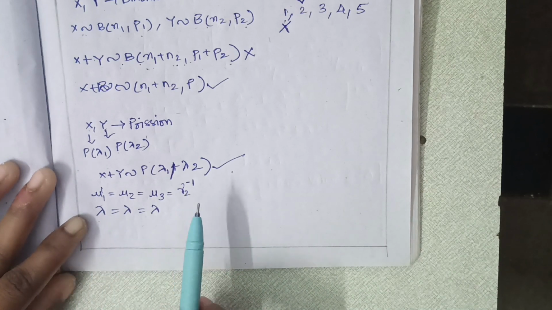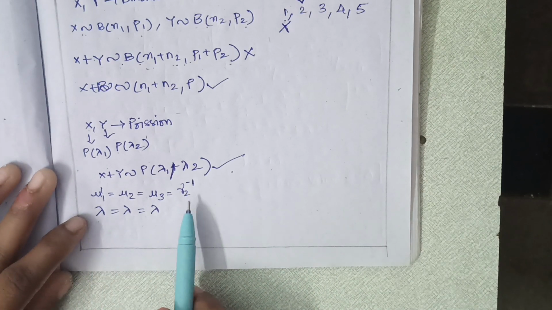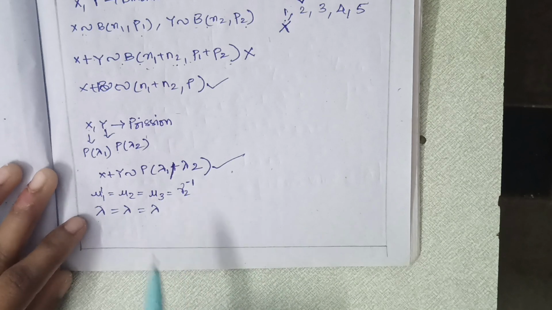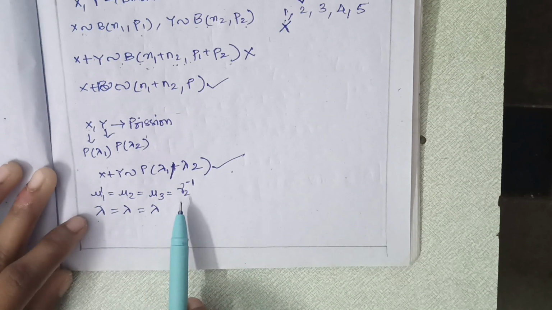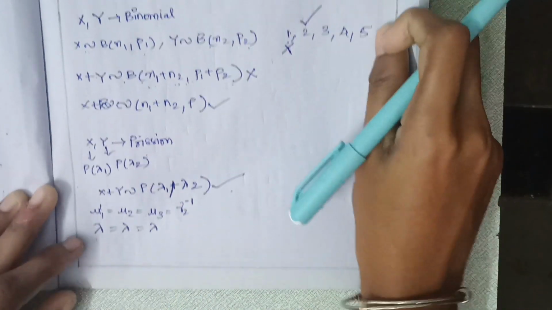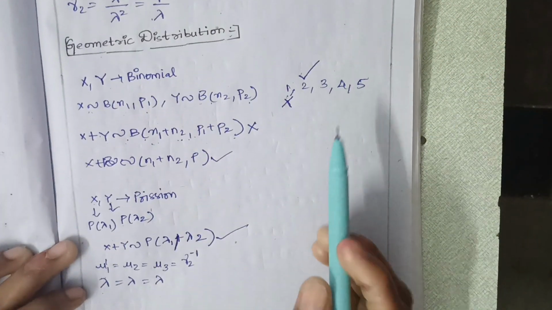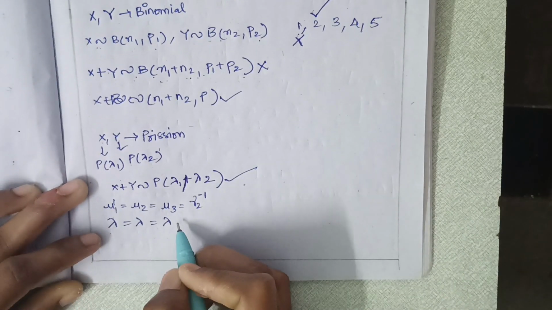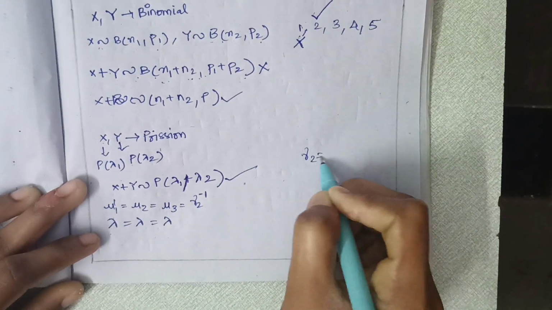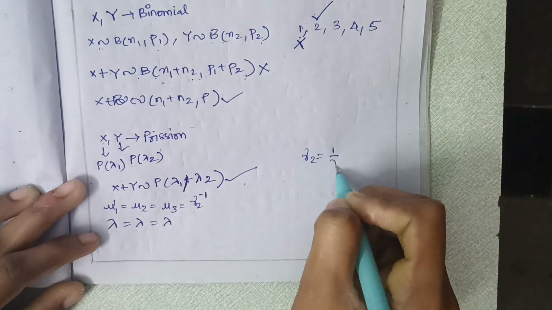We also know gamma 2, which we found in the second video on coefficient of skewness and kurtosis. We got gamma 2 as 1 by lambda.